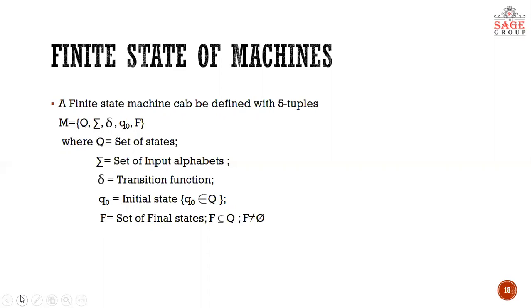And if we talk about a finite state machine without output, actually output is there, but binary output is there. What does it mean? It means that if you are giving a string as input to that machine, that machine responds with a valid or invalid symbol, a zero or one symbol, a yes or no symbol. What does it mean? It means this machine is determining whether the input string is valid or not.